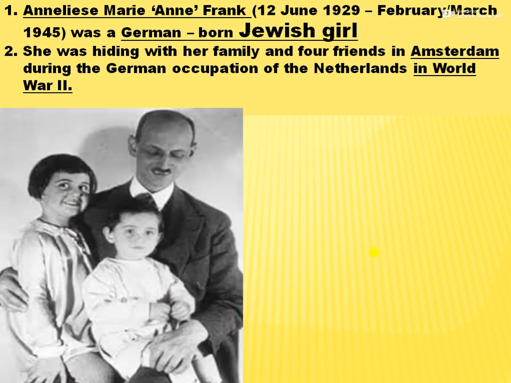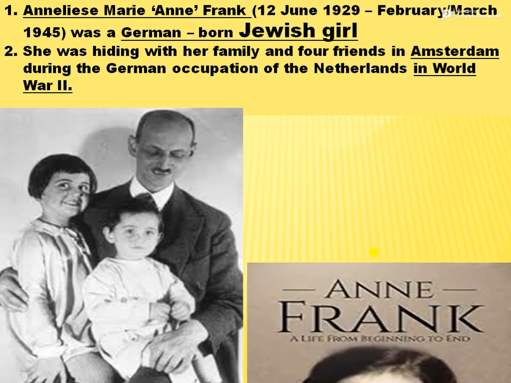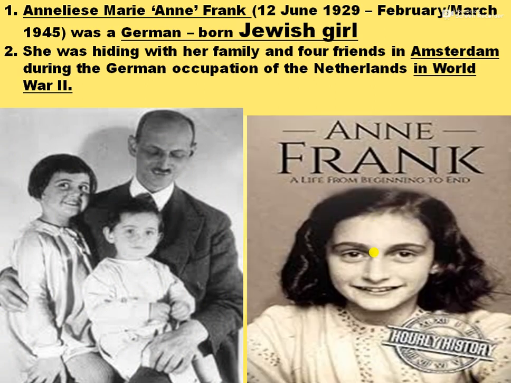Annelies Marie Anne Frank was born on 12 June 1928. This is very important, keep it in your mind. She is a German-born Jewish girl. That means she is a Jewish girl but was born in Germany, and they went into hiding with her family in Amsterdam during the German occupation in the Second World War.